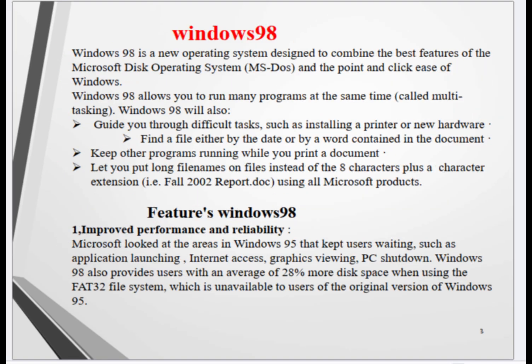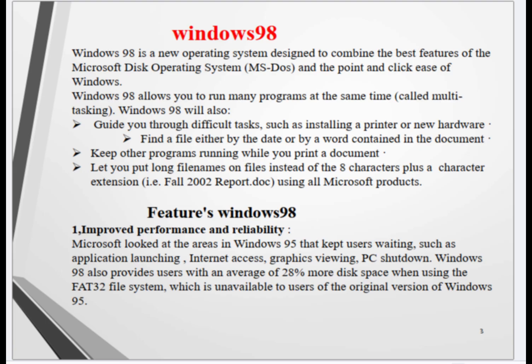2. Windows 98. Windows 98 is a new operating system designed to combine the best features of the Microsoft Disk Operating System, MS-DOS, and the point-and-click ease of Windows. Windows 98 allows you to run many programs at the same time, called multitasking. Windows 98 will also guide you through difficult tasks, such as installing a printer or new hardware.